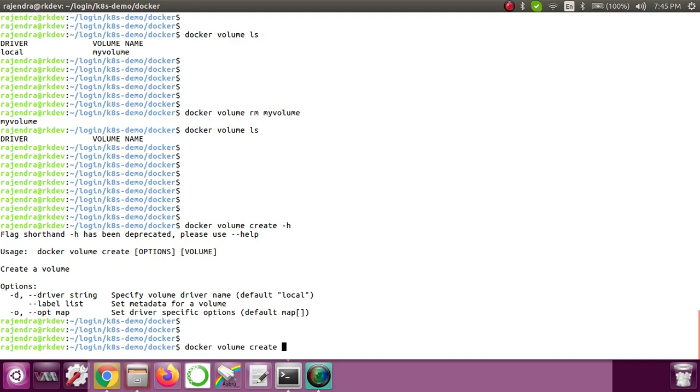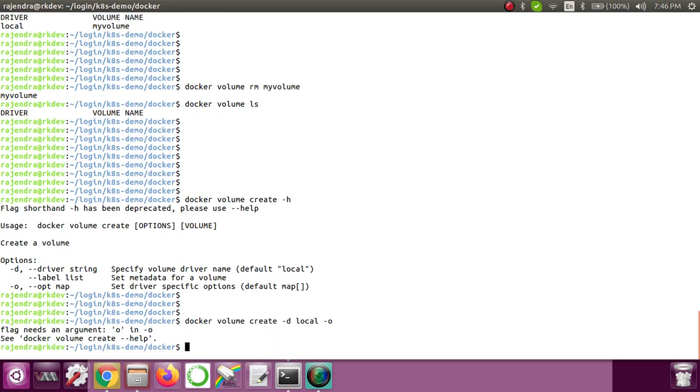Now if you see, for create we have two options. I'll use the driver as local, and then the -o option. Let me just give it empty for now. What it is saying is set driver specific options, default is a map. So we need to set it in a map format. I'll set something like this, path is /opt.